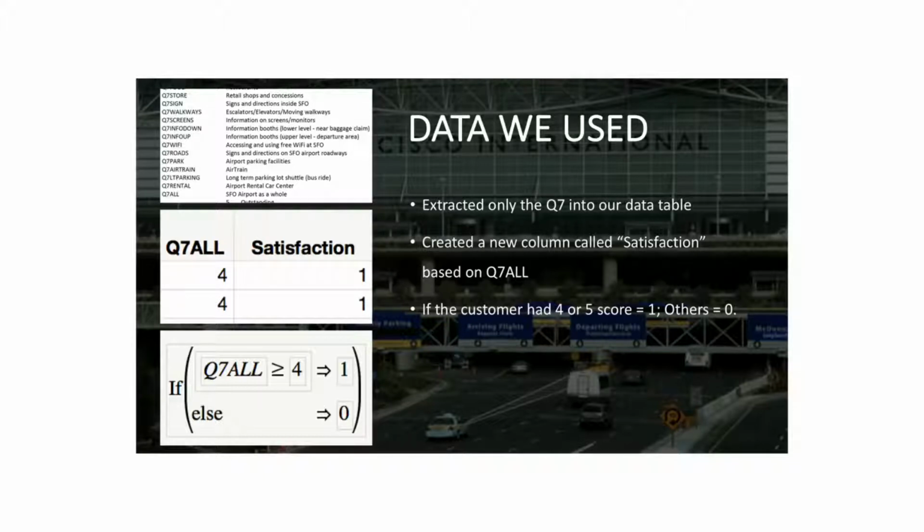And this is the data we're going to use. We extract only question 7, which is ranking San Francisco Airport, into our data table, and then we create a new column called certification based on question 7R. And the formula for certification is: if the customer in question 7R had a 4 or 5 score, which means they are satisfied with San Francisco Airport, it will equal 1, and others will equal 0.